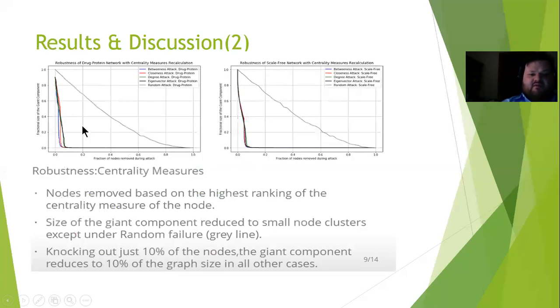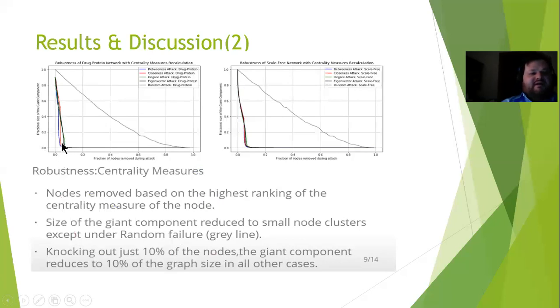The red and the blue are betweenness and closeness, and those are less robust than the green and black of degree and eigenvector. Now, if you're trying to attack a network, then we would recommend that you do betweenness or closeness in order to get the most effective, quickest reduction in the network.